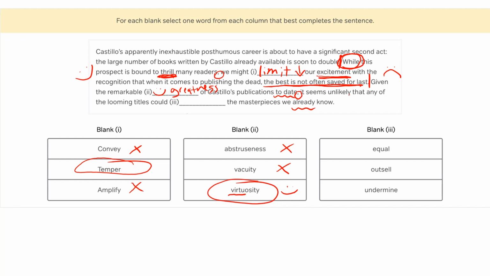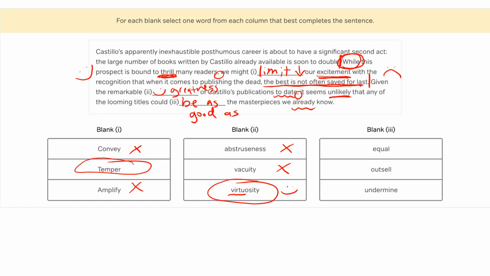So bringing that to this sentence, it seems unlikely that any of these looming titles could maybe be as good as the masterpieces we already know, right?